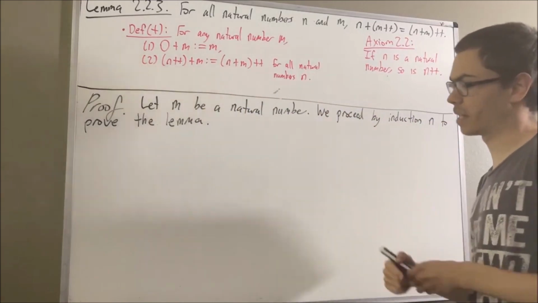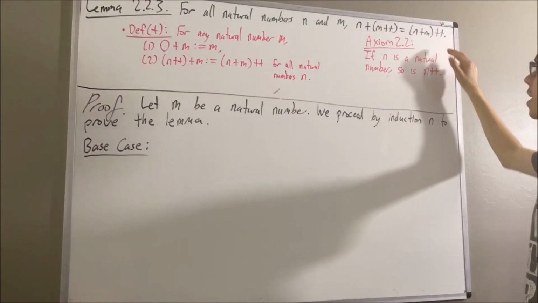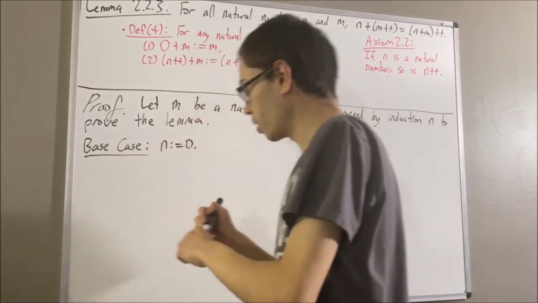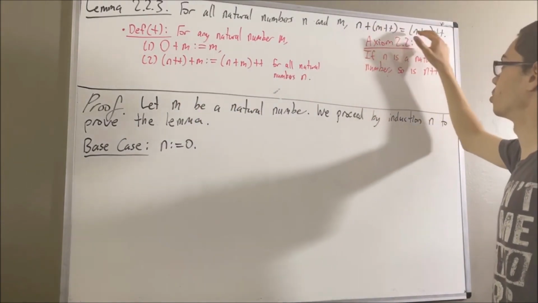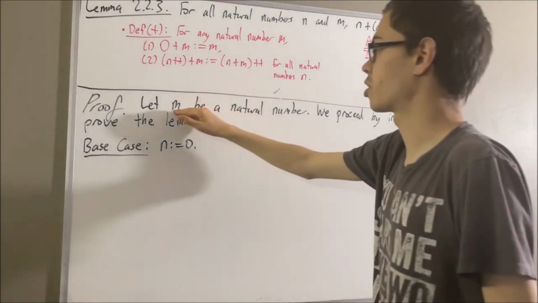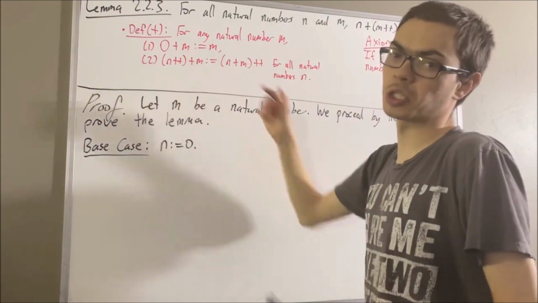So let's start with the base case. In the base case, we're trying to prove that this is true in the case where n is equal to 0. So really, we're trying to prove that 0 plus m++ is equal to (0 plus m)++. Now to start, since m is a natural number, we have by axiom 2.2 that the successor of m is also a natural number.